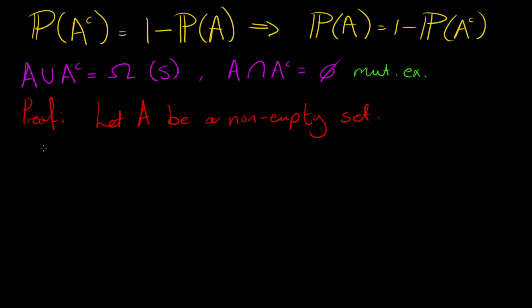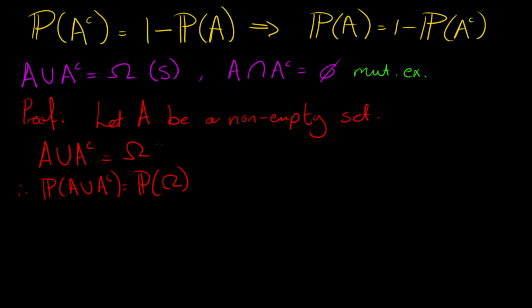Then from here, we can say that A's union with its complement is equal to omega. And thus, the probability of A's union with its complement must be equal to the probability of omega. And the axiom that most people should know is that the probability of omega, or the probability of the whole space, is 1. So we can then deduce that this is equal to 1. So the probability of A union with its complement is equal to 1.